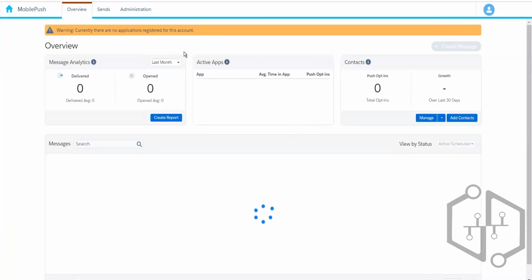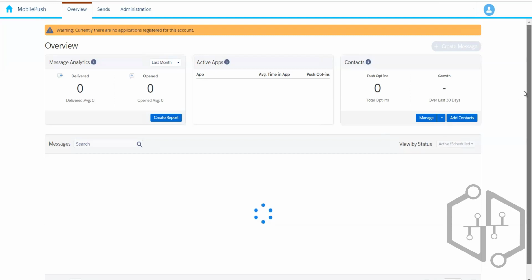So this is what it looks like, the mobile push application. Here we have the overview of how many messages we have delivered, how many messages were opened by the customer, the different applications, and the push opt-ins and everything. So let's say we have three different applications configured over here. So we want to check how many have opted in for the push notification and the average time involved.